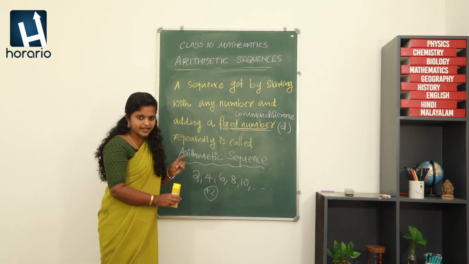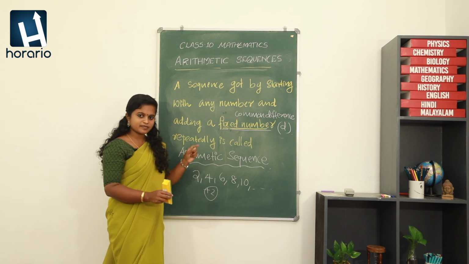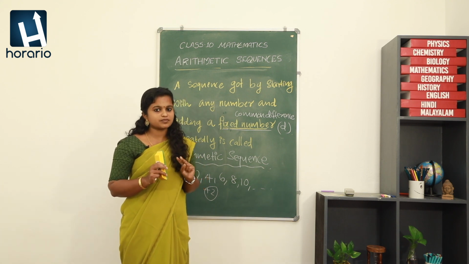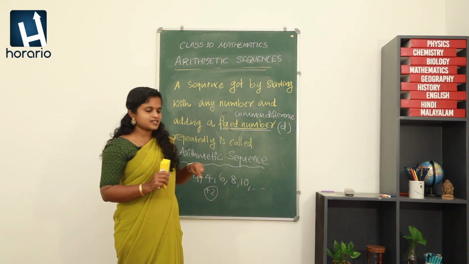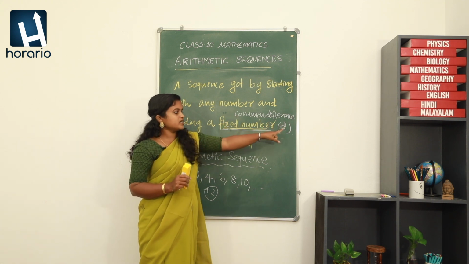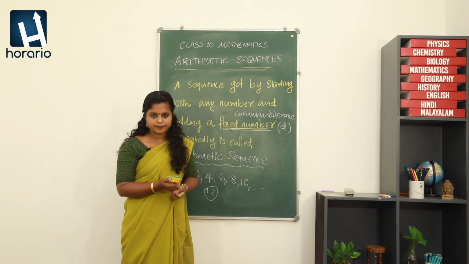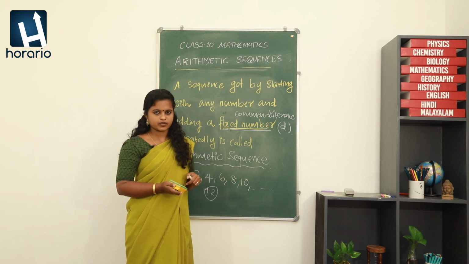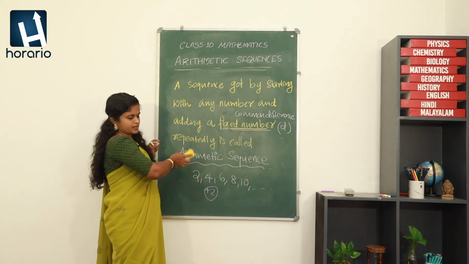Clear? Is the idea clear? You can see that in an arithmetic sequence, the difference between any two consecutive terms will be a fixed number, and that is why it is called a common difference. So I hope the idea regarding arithmetic sequence is clear for you. We will see some examples.